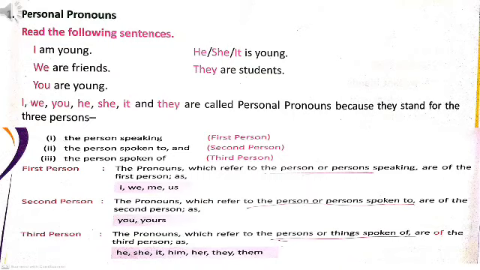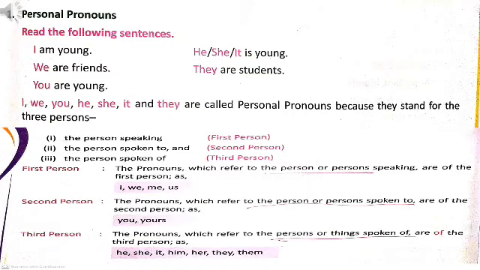First is personal pronouns. Let's read these examples. I am young, we are friends, you are young, he, she, it is young, they are students. In these sentences, I, we, you, he, she, it, they are personal pronouns because they stand for the three different persons. Different three persons means first person, second person, and third person.